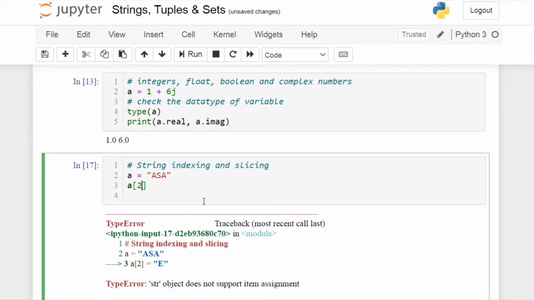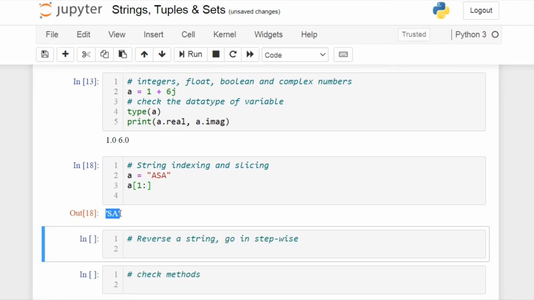The string slicing is almost similar to the list slicing. If you want to see the list operations, you will get the pop-up above from the Python basic series in the ASA Learning channel. For string slicing, if you want to retrieve all the elements after index 1, you can specify 1 colon. This should return me from index 1 to the end. So this returns me SA.